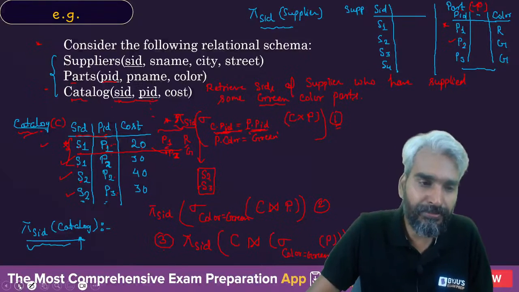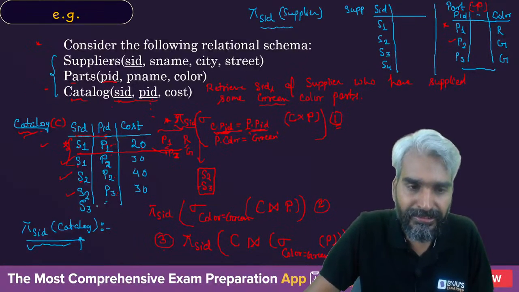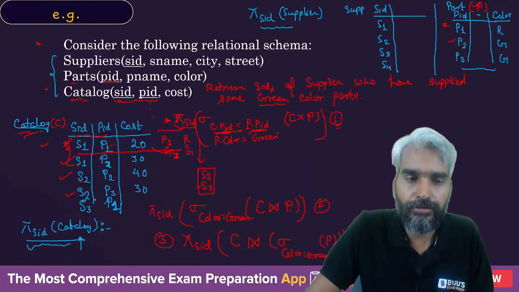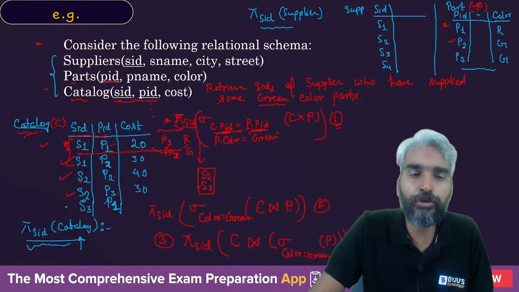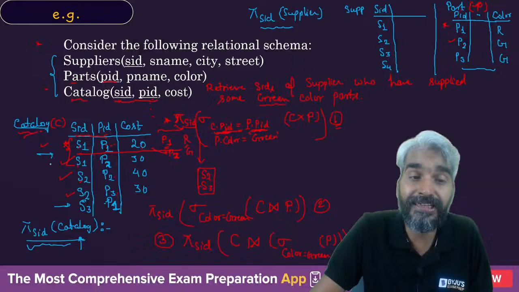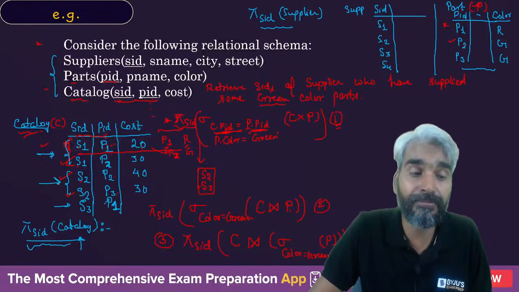Now let's assume, let me write one more supplier S3 who has supplied only part P2, or let's say only part P1, right? So you can see S3 should not be selected because he has supplied only one part, whereas S1 has supplied two parts as well as S2 has supplied two parts. So how do we write it as a relational algebra query?